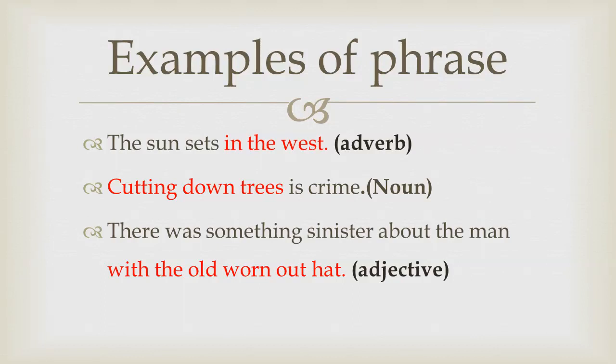Here the word sinister means evil, and the phrase is with the old worn-out hat. This phrase describes the noun, that is the man. With the old worn-out hat is describing the man, so this phrase is serving like an adjective.